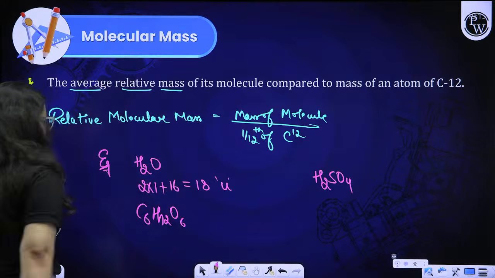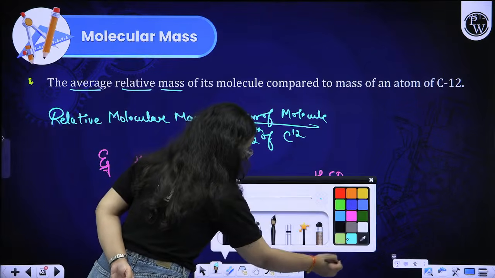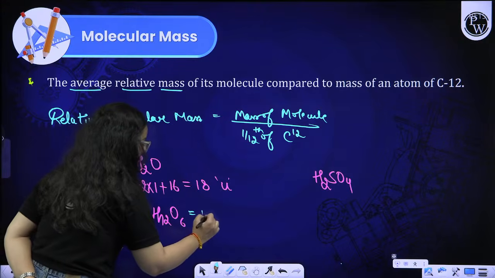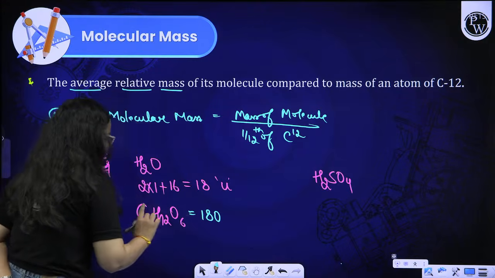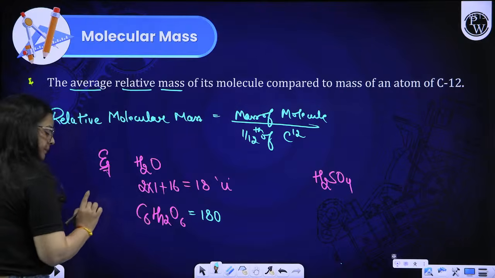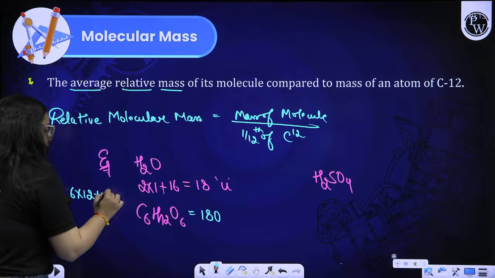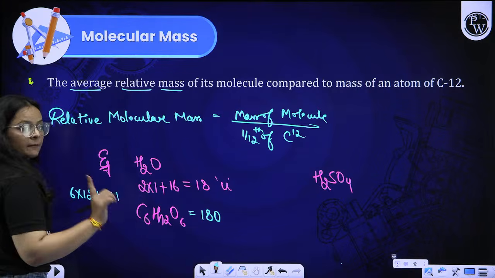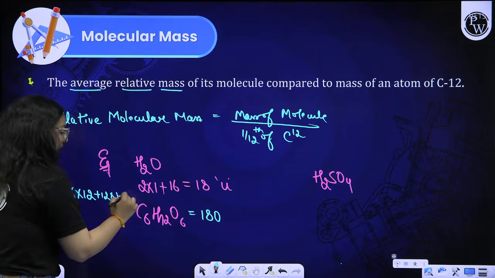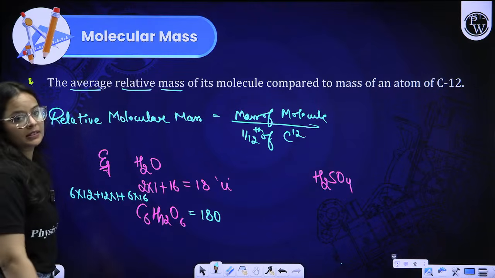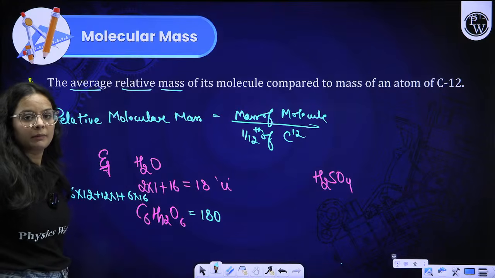That is your answer. Overall, the answer for C6H12O6 comes out to be 180 only, because 6 carbons are there, right beta? 6 into 12, 12 into the hydrogen number, which is 1, and 6 into oxygen, which has atomic mass 16.